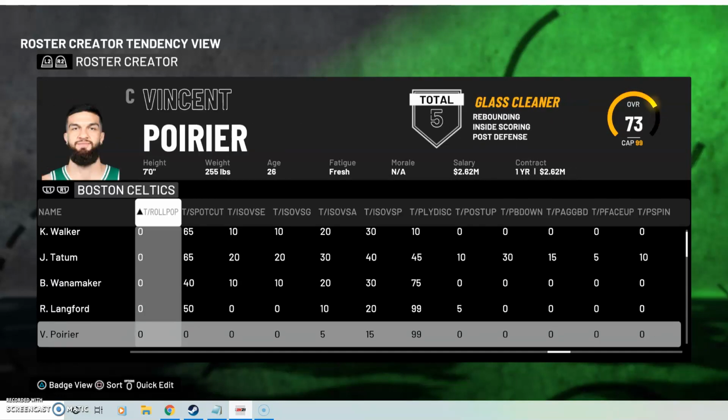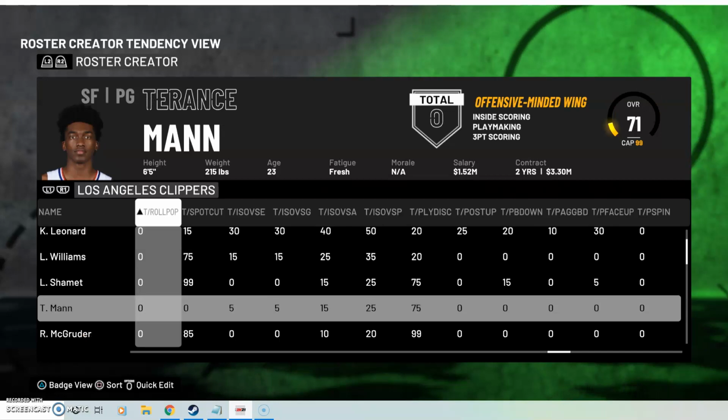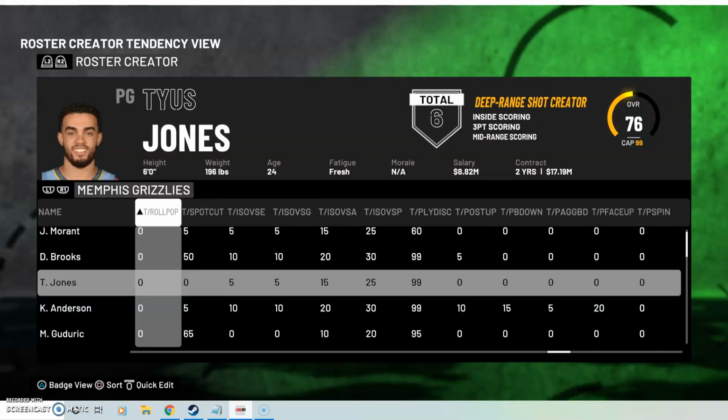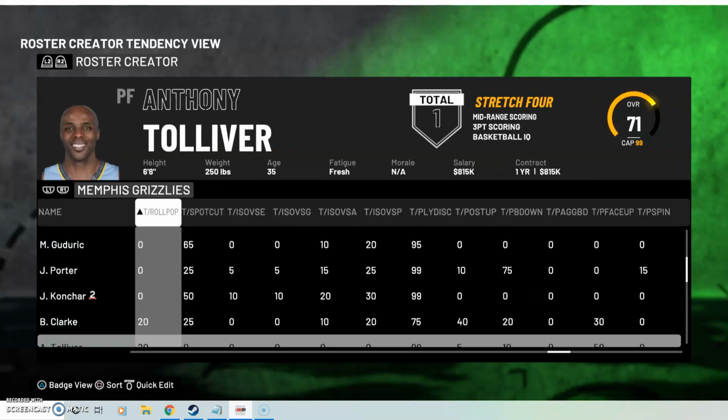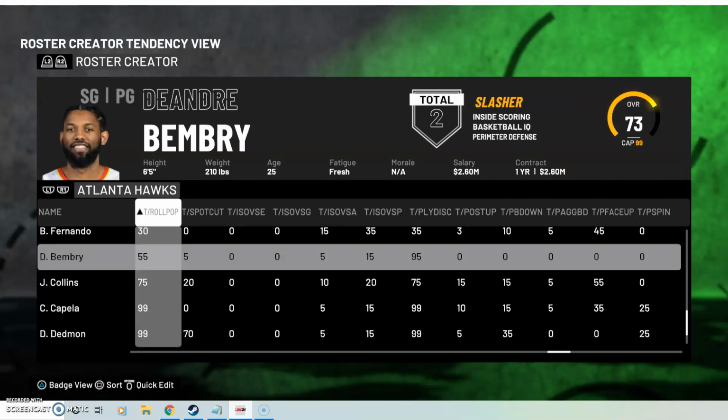You've got guys on the roster that just are shooters and they have them at a 99, or they're guys that dunk. Like Vincent Poirier, most people don't know who he is, but he's going to dive to the rim in a pick and roll situation or cut to the rim. He does not shoot from the outside, but he has a 0 like he's a guard. It just doesn't make sense to me. And, these are easy things to clean up. Very easy things to clean up.